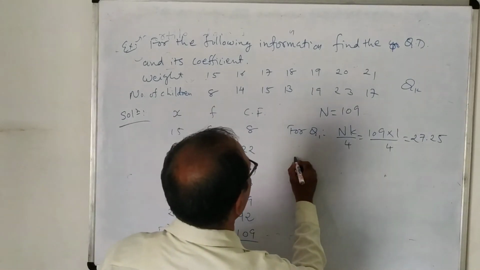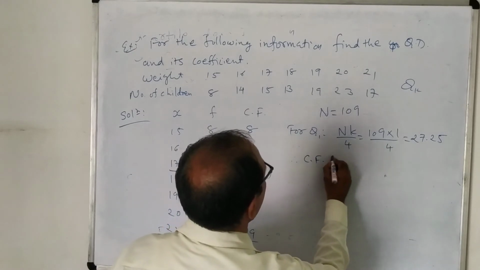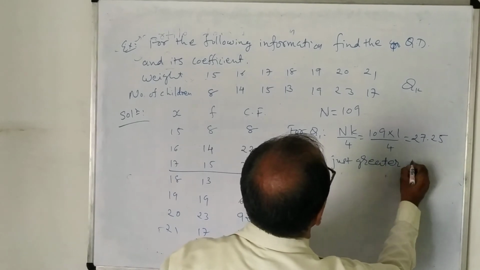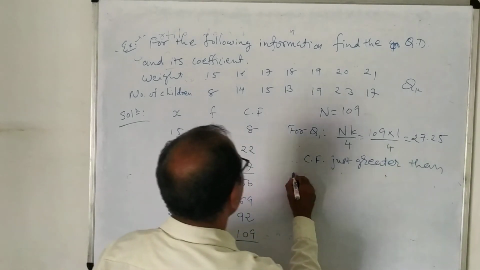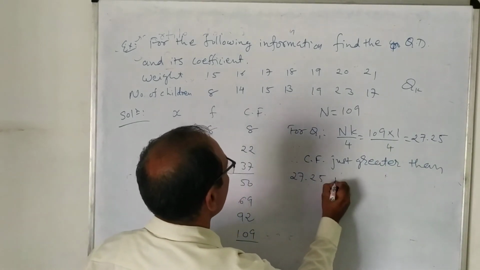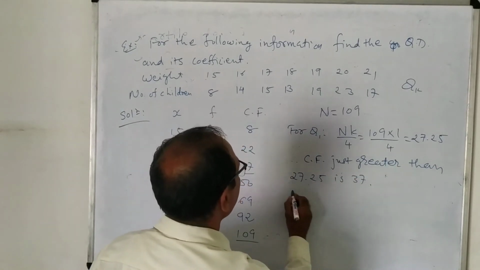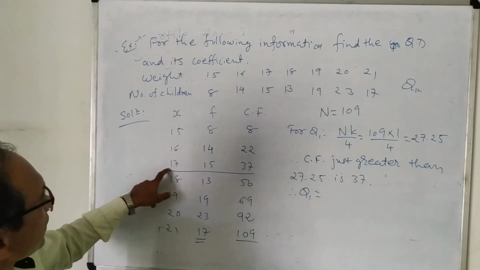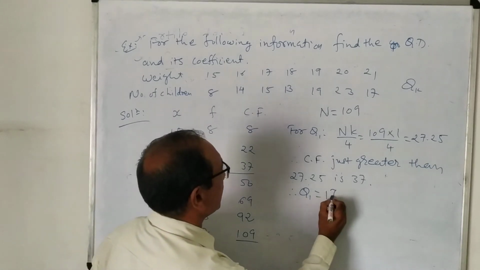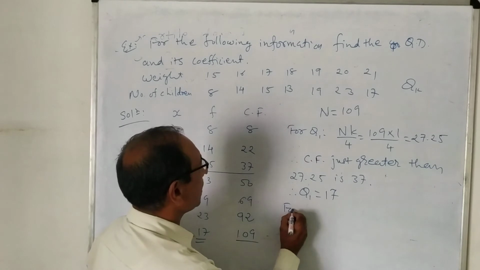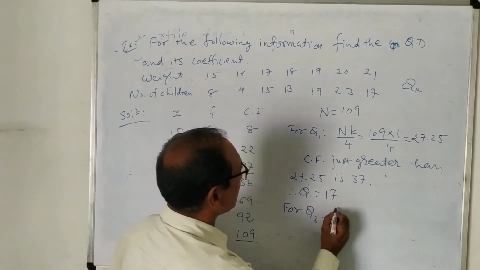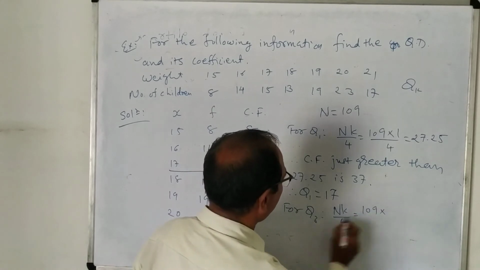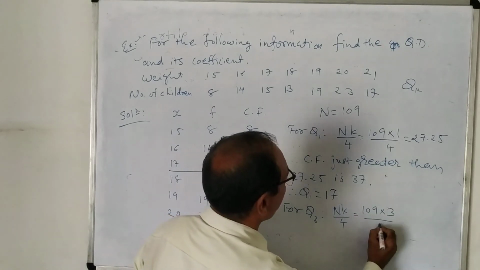So the CF just greater than 27.25 is 37. And therefore, Q1 is the corresponding value of X, and it is 17. You can see.